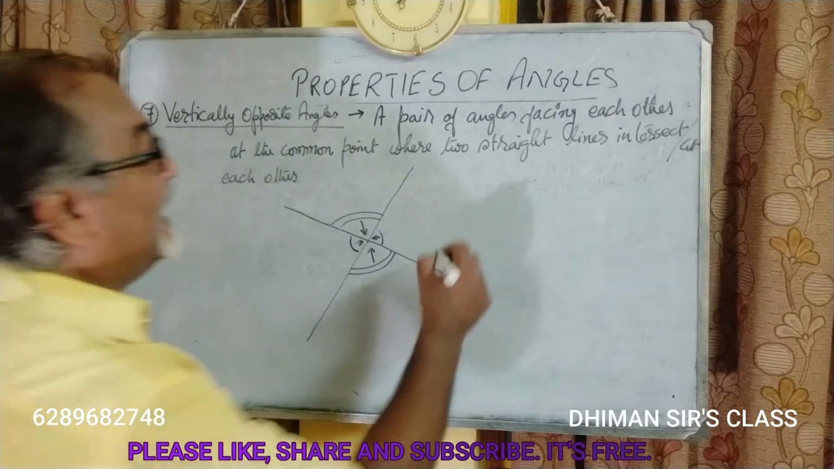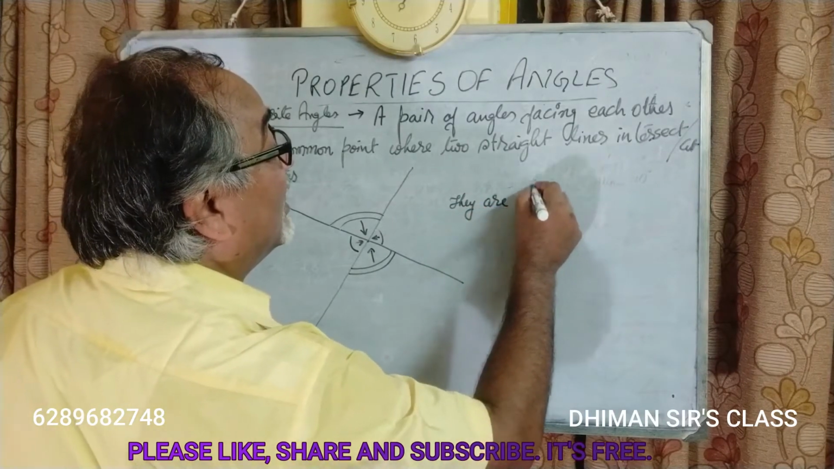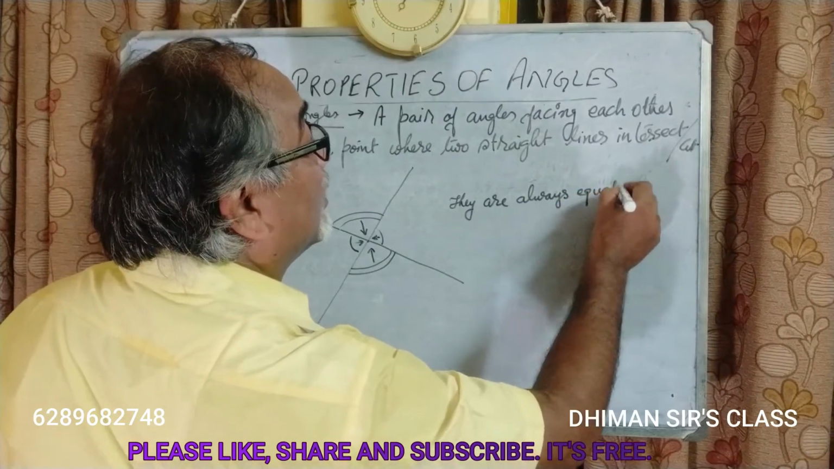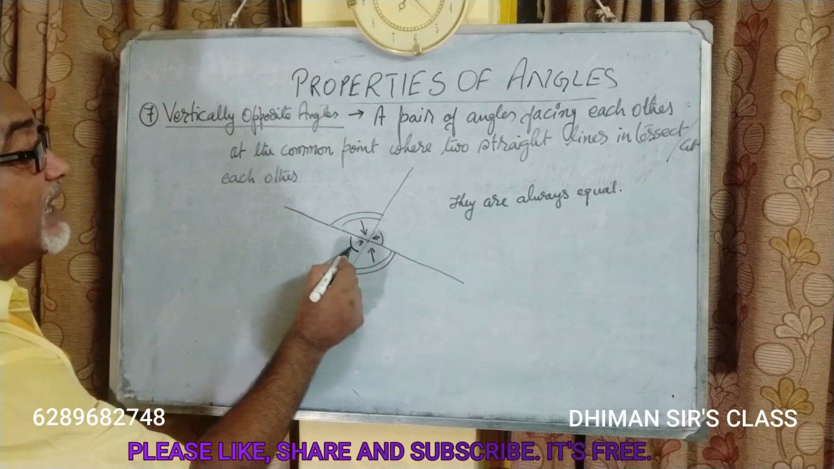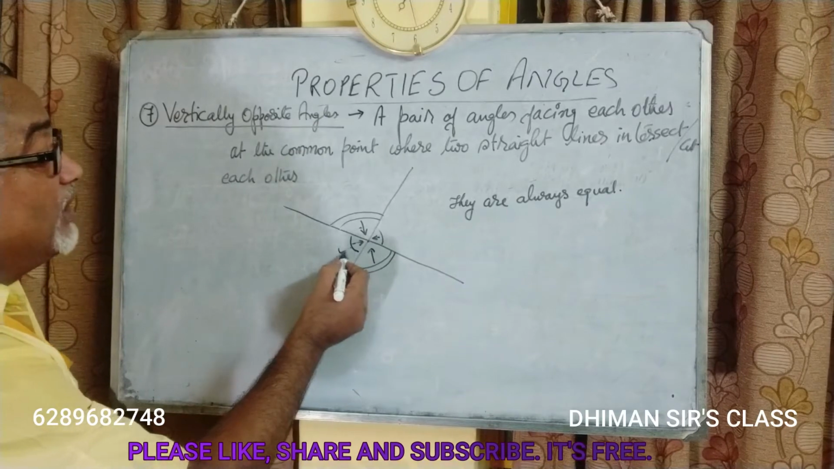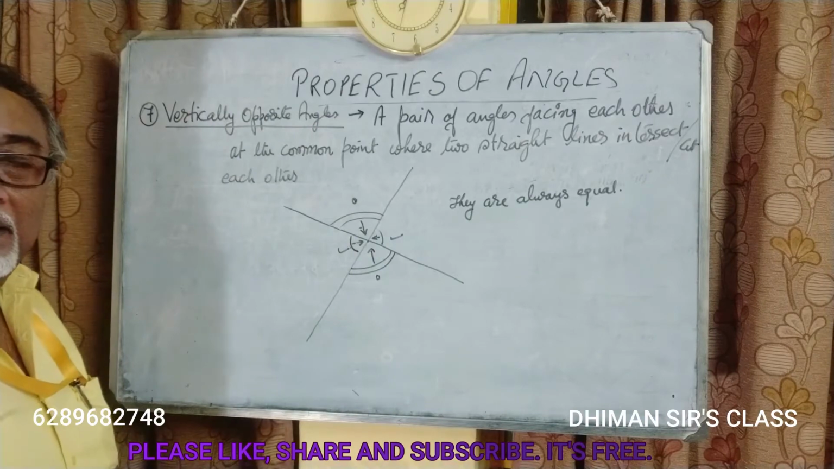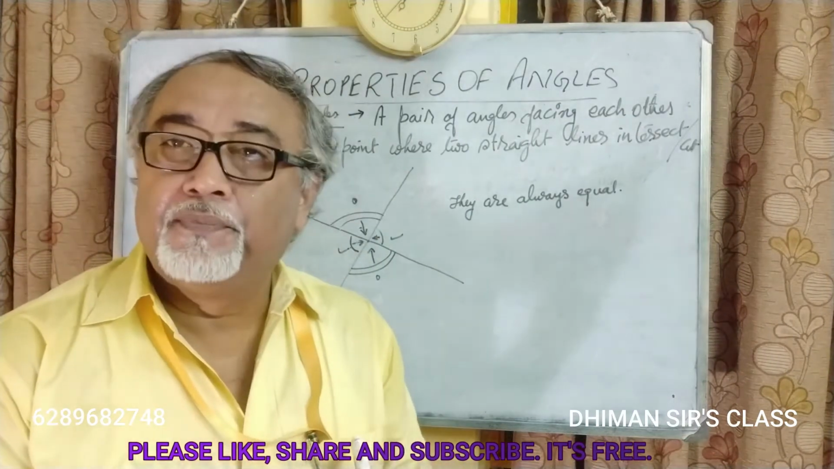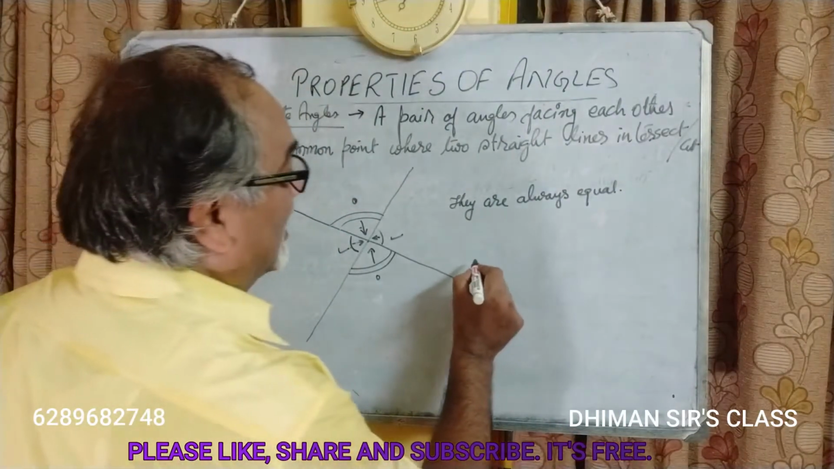Okay? So here, they are always equal. They means only the vertically opposite angles. This angle will not be equal to this angle, or this angle will not be equal to this angle. This angle will only be equal to this angle, and this angle only will be equal to this angle. Okay, only the vertically opposite angles will be equal.